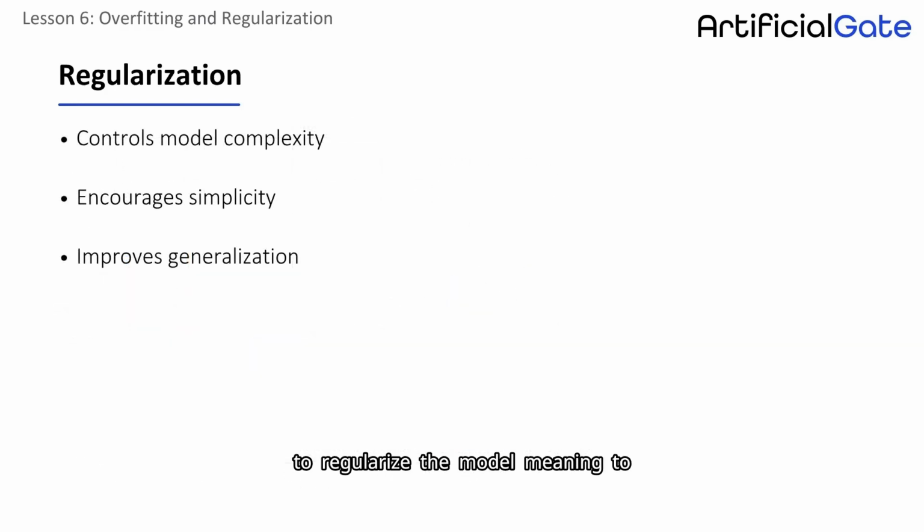We want to regularize the model, meaning to set boundaries. The main reason is that in a network with thousands of parameters, it's almost always possible to achieve perfect performance on a small dataset, but that won't actually be useful. Now we'll present 3 main techniques to prevent overfitting.